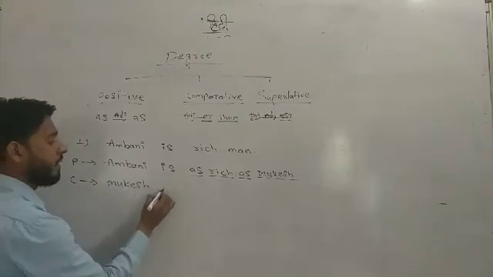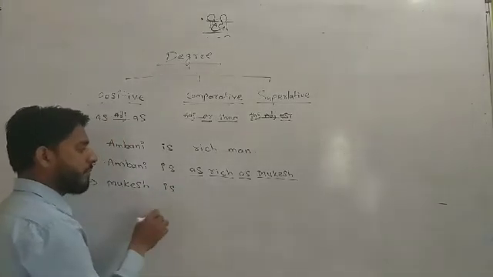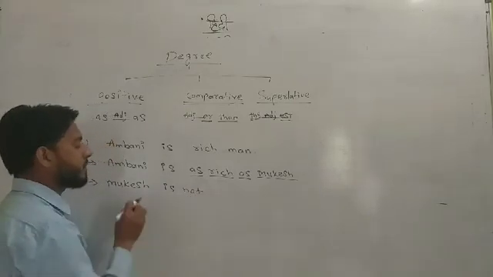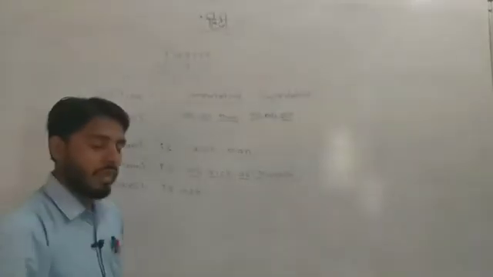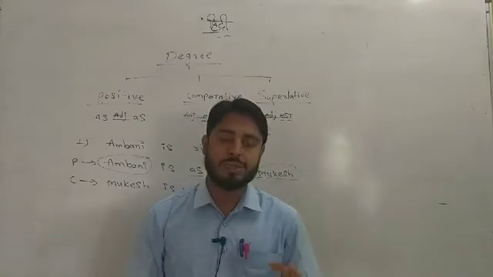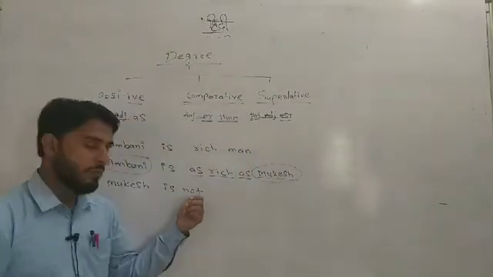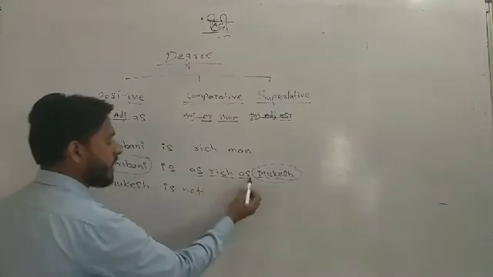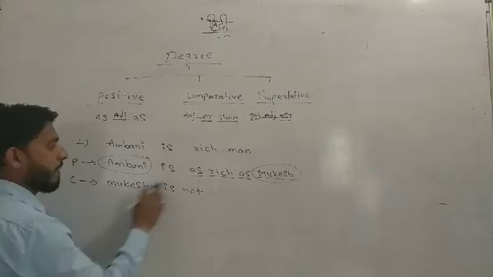Mukesh is. This is a positive sentence, so we have to make it negative with "not", because it is a degree of two persons, Ambani and Mukesh. Whenever two persons are mentioned in a sentence, you will use "not" if "not" is not mentioned in the sentence. Here there is no "not", so I use "not" in the answer.